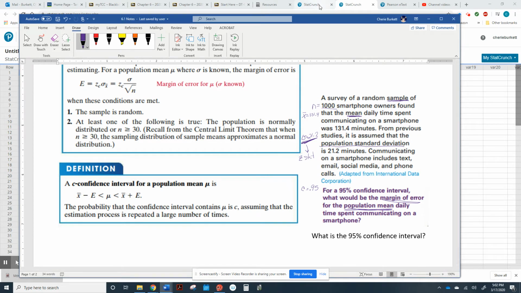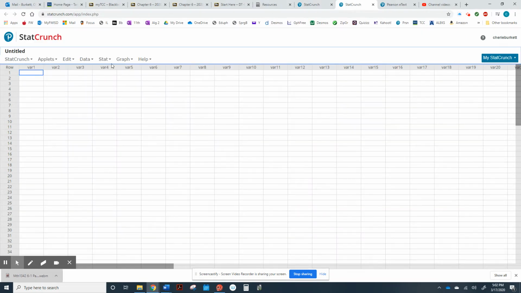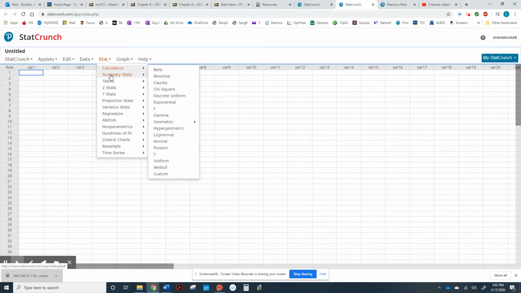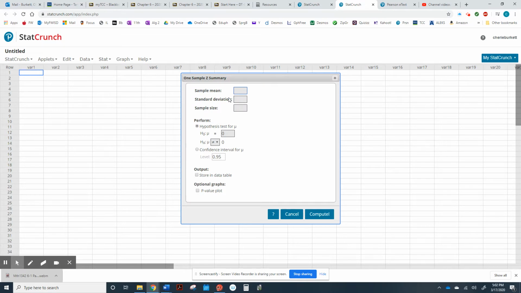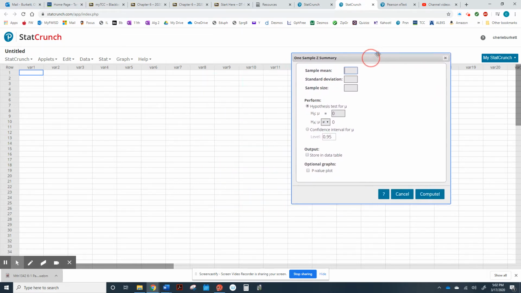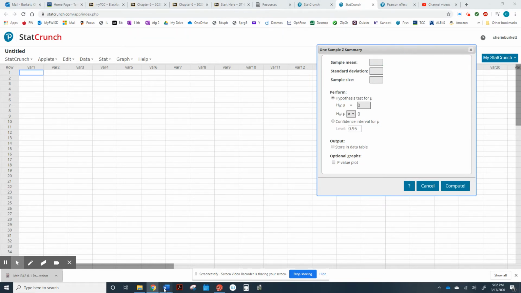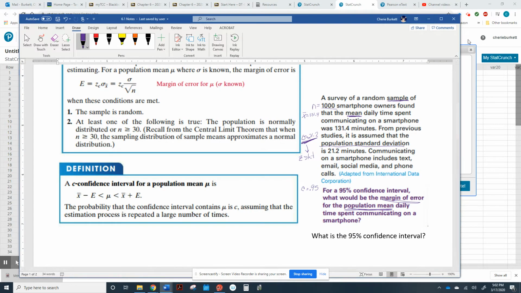So on StatCrunch, all we have to do is go down here to, like I said, Z stats, because we know the population standard deviation. We're dealing with one sample and we're going to deal with a summary, not data. We don't have a list of numbers. Here we're dealing with the summary. So, and it should just ask us to write down everything that we have over here.